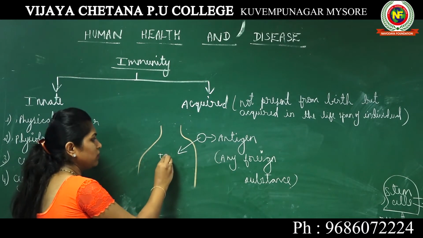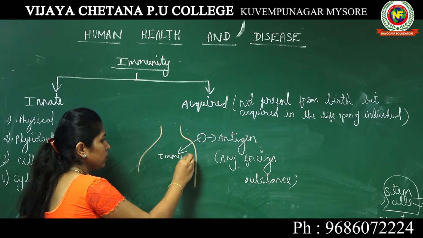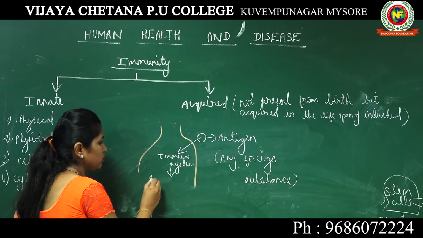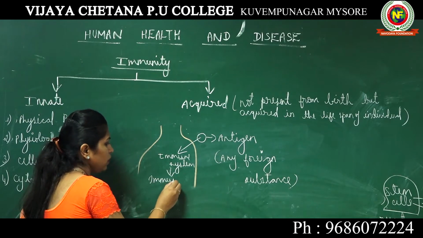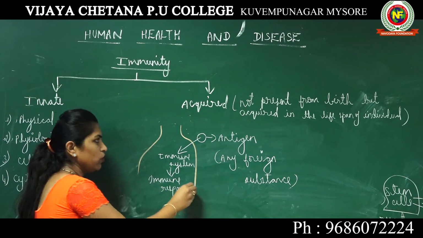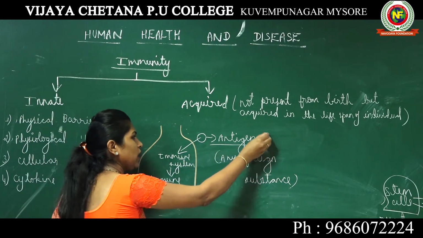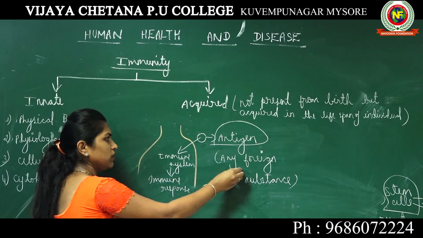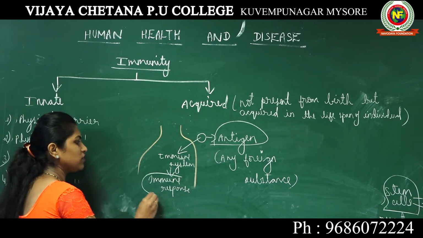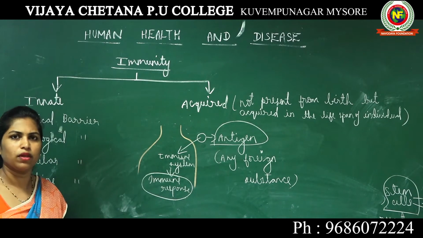So what is your immune system going to do? It is going to produce an immune response. Antigens are those substances which, when they enter your body, produce an immune response.